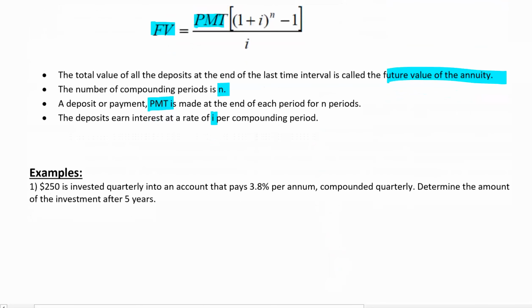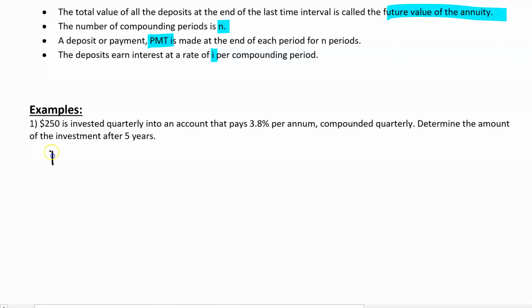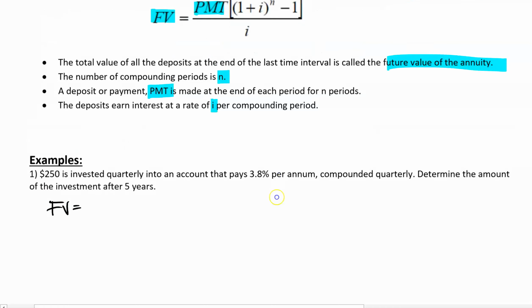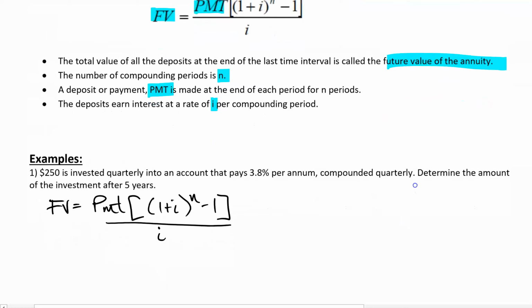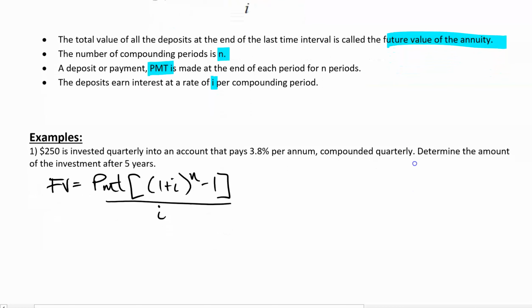We are talking about that future value. So we're going to start by taking down the formula. FV is equal to PMT square bracket 1 plus I to the exponent n minus 1 divided by I. So let's just take a moment and write that in. Here, PMT times 1 plus I to the exponent n minus 1, all divided by I. Let me just double check to make sure. Got it, lined up nice and good.